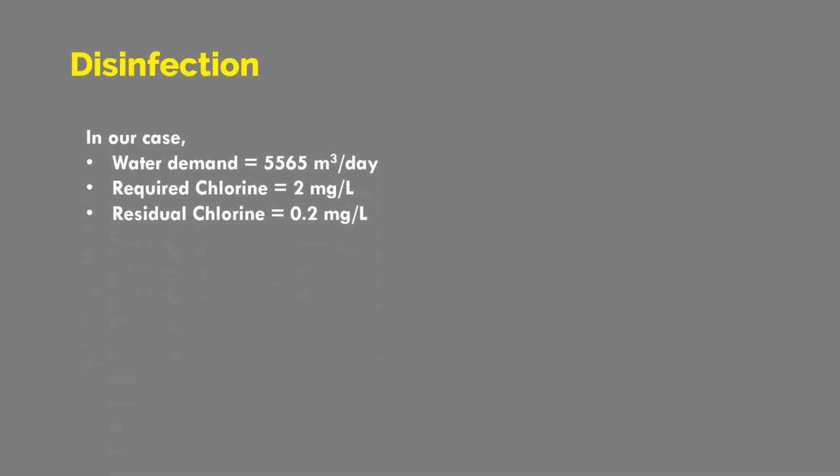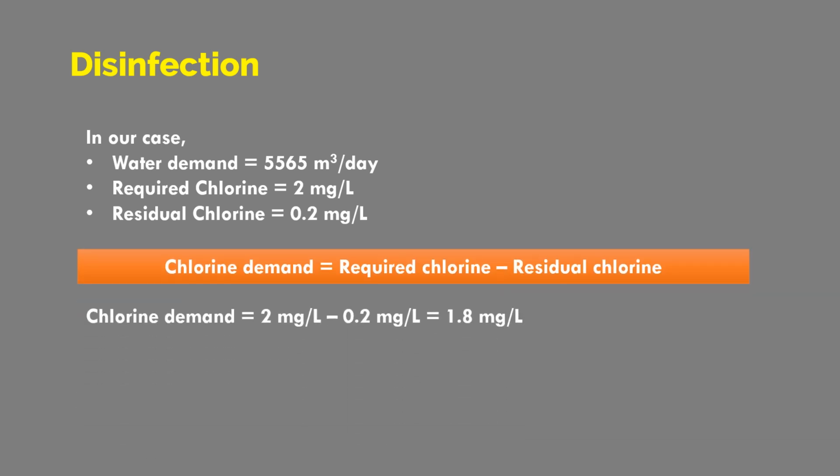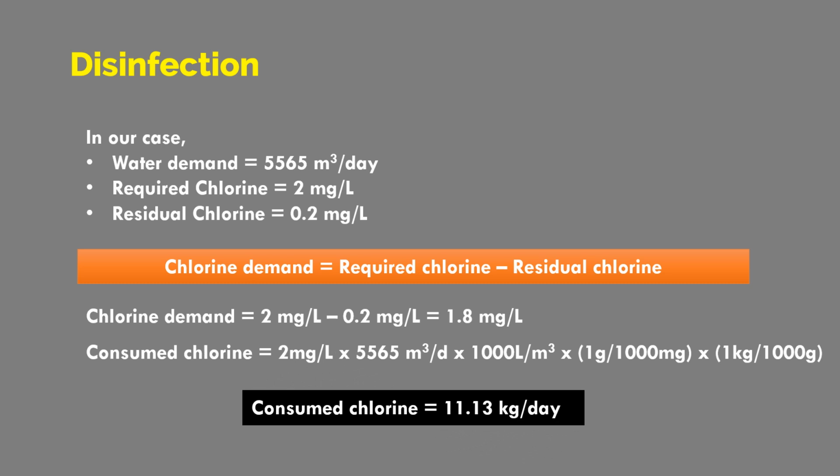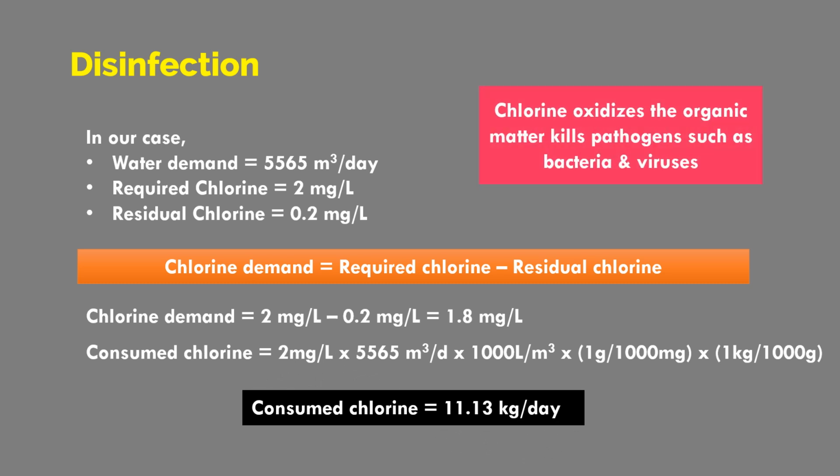Disinfection: in our case water demand is about 5,565 meter cube. Required chlorine is 2 milligram per liter. Residual chlorine is about 0.2 milligram per liter. At the end we have a value of 11.13 kilogram per day. The chlorine basically oxidizes the organic matter, which kills bacteria and viruses.